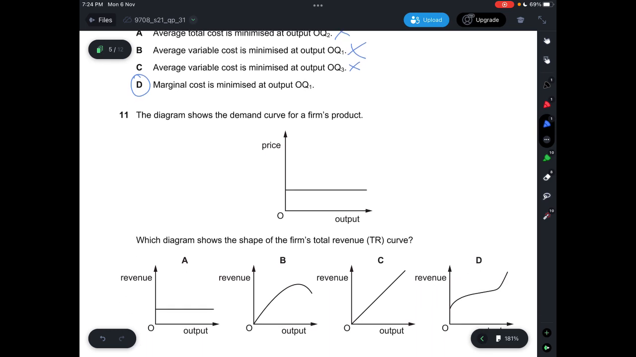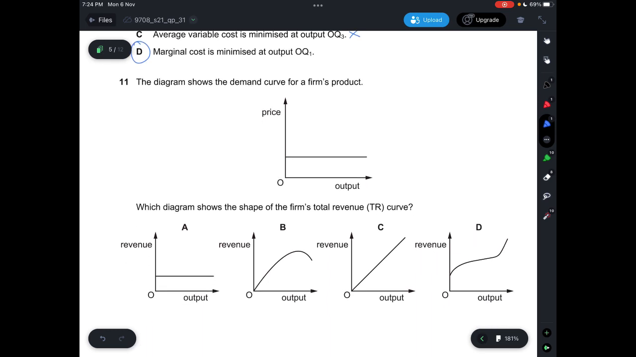Alright. Then for question 11, the diagram shows the demand curve for a firm's product, and which diagram shows the shape of the firm's total revenue curve. Demand curve is completely elastic. So you can see even if you increase output, the price will be the same. Your revenue would increase at a constant rate. So A is incorrect because it says revenue is stagnant. If you sell more, then it will add up to the revenue itself. So there's no increasing and decreasing. B is also wrong. D is not correct because it increases at a decreasing rate, then it increases at an increasing rate. So the answer here will have to be C.